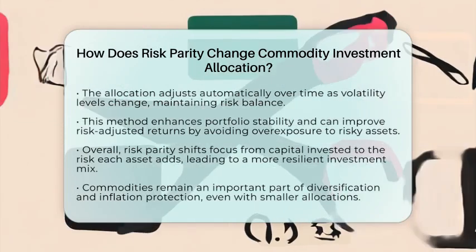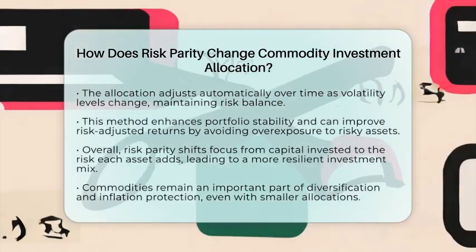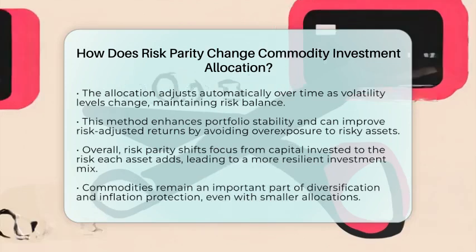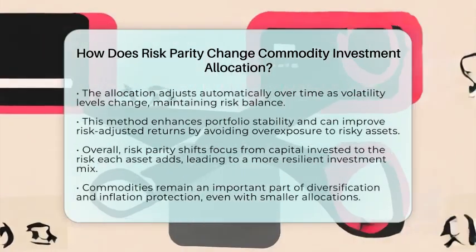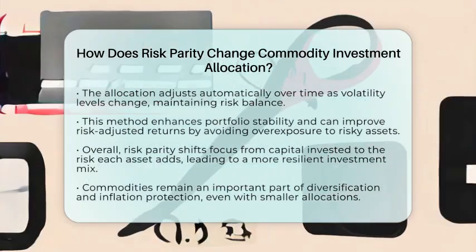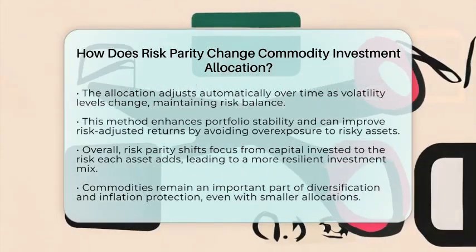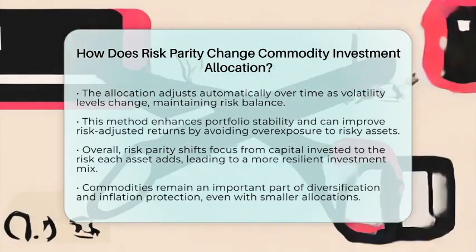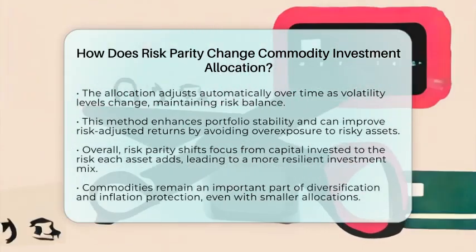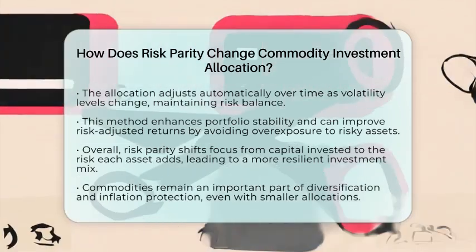So, in simple terms, risk parity changes commodity investment allocation by making sure commodities contribute equally to the overall risk, not just the capital invested. This often results in less money allocated to commodities than traditional methods, but it keeps commodities vital for diversification and inflation protection. It's a smarter way to balance risk and keep your portfolio steady over time.